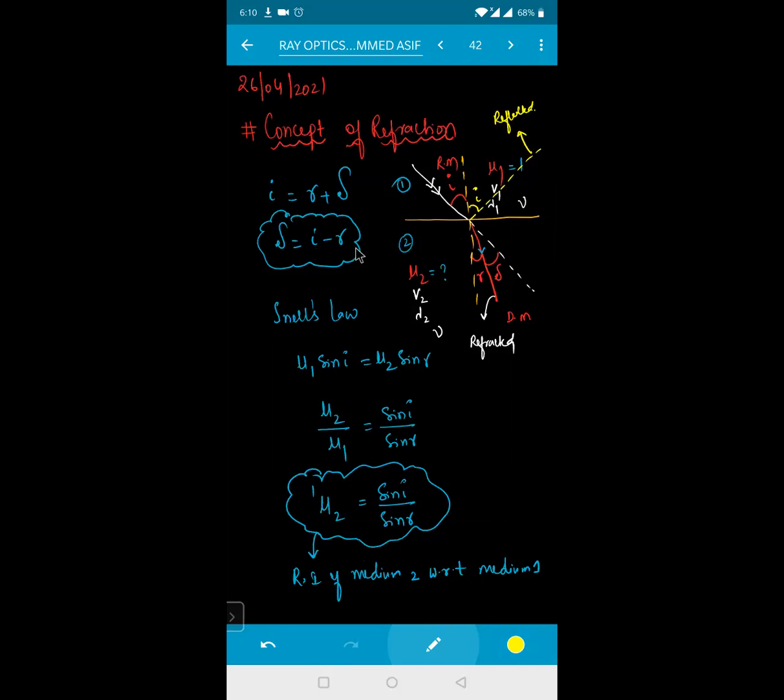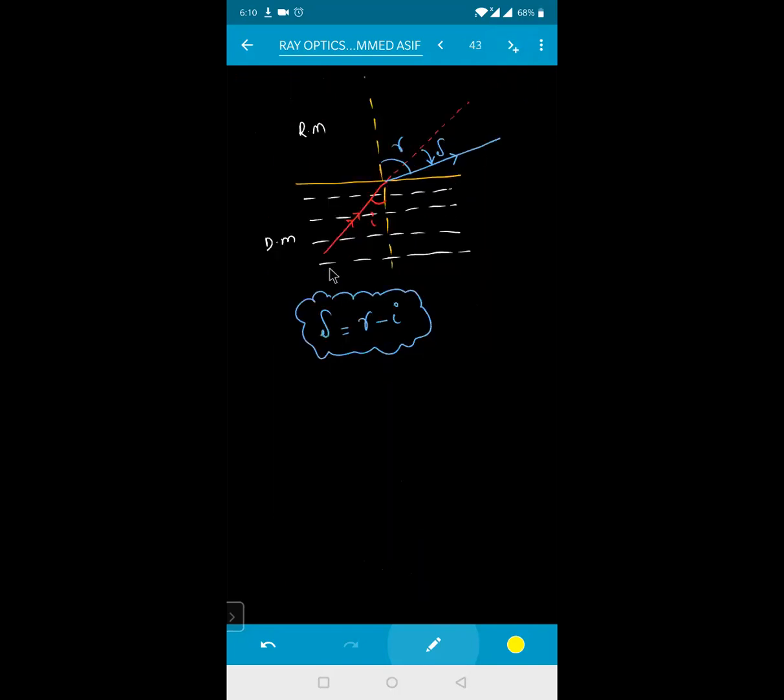Relative denser deviation is i minus r. So we are applying Snell's law. What is Snell's law right now here, beta? Mu1 into sine i is equal to mu2 into sine r. When a ray of light is going from denser medium to rarer medium, deviation will be equal to how much? It is r minus i.